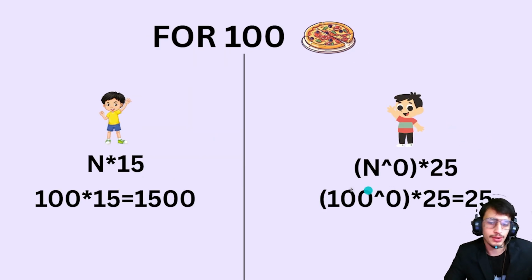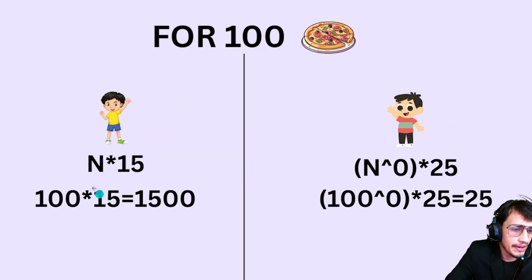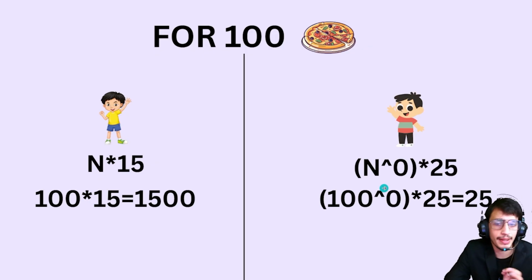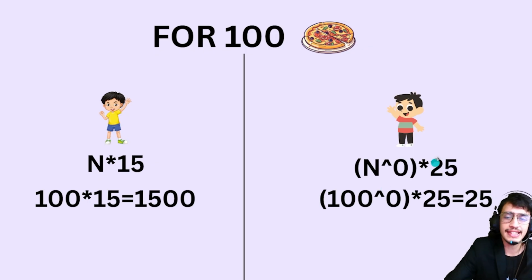Okay. Now in this case we see that this depends on n, so we will say that Raju takes big O of n. But here you can see this is a constant 1, so we will say that n to the power 0 is equal to 1, and n to the power 0 will be 1. Okay, this is normal mathematics. So we will say that the time taken by Madhav is big O of 1 and the time taken by Raju is big O of n.